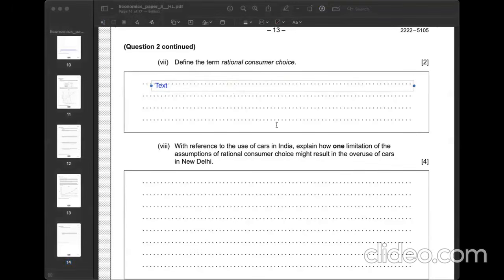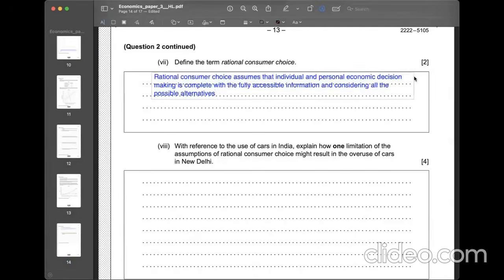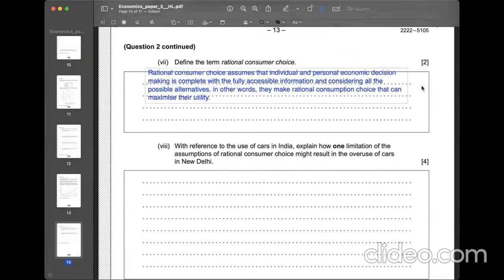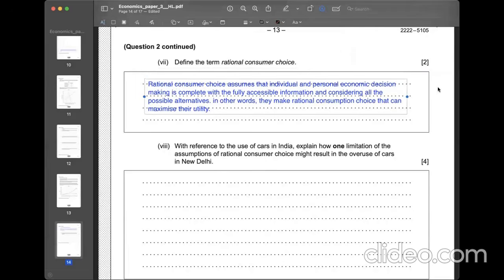First we can say rational consumer choice assumes that individual and personal economic decision making is complete with fully accessible information and considering all the possible alternatives. You're making such a wise decision. In other words, they make rational consumption choices that can maximize their consumption utility. That's the definition of the term.